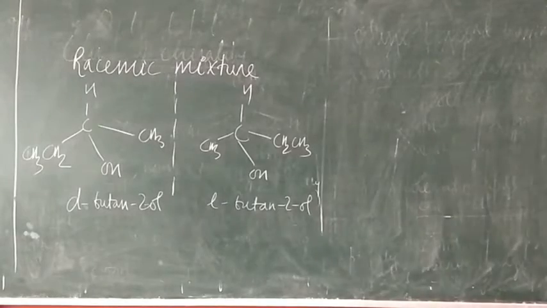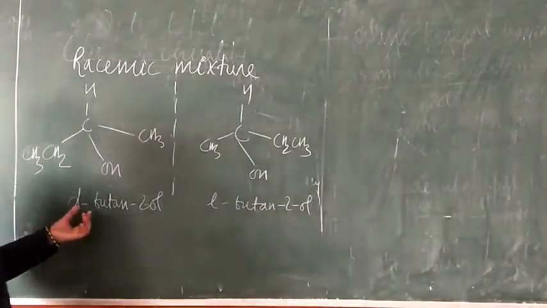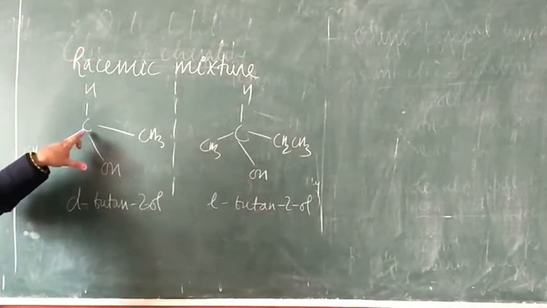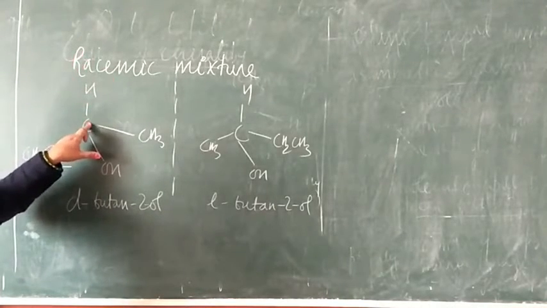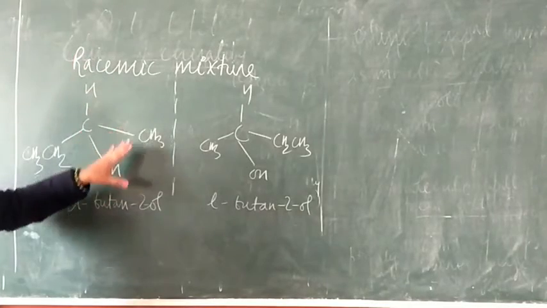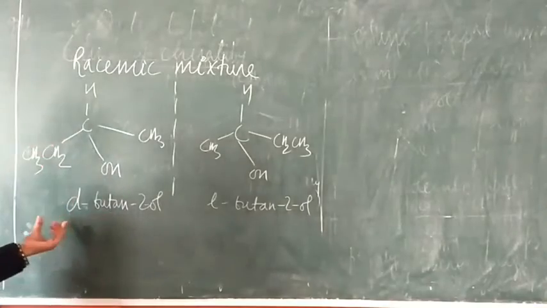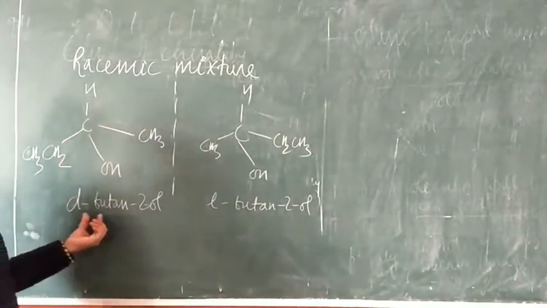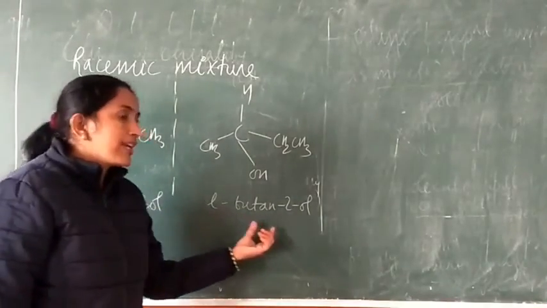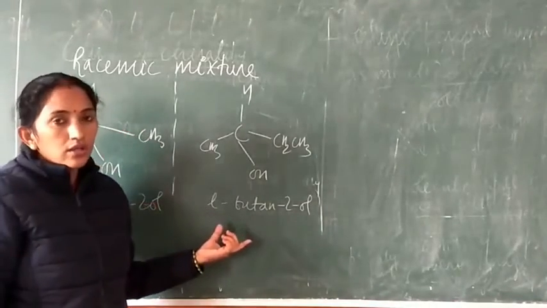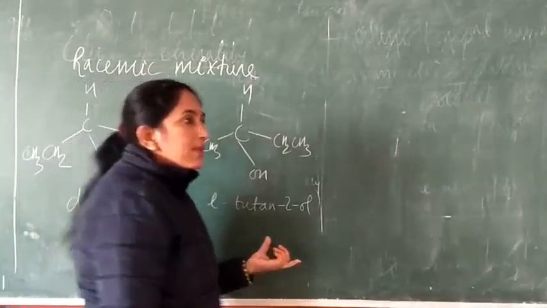Now students, what is a racemic mixture? For that, let's take the example of butan-2-ol. It has an asymmetric carbon with four different groups attached to it. So it forms non-superimposable mirror images, and the two isomers of it are D-butan-2-ol and L-butan-2-ol, that is dextro-butan-2-ol and levo-butan-2-ol, right?